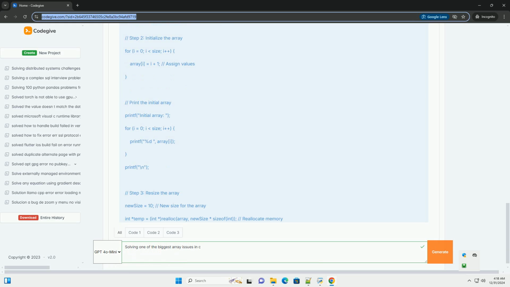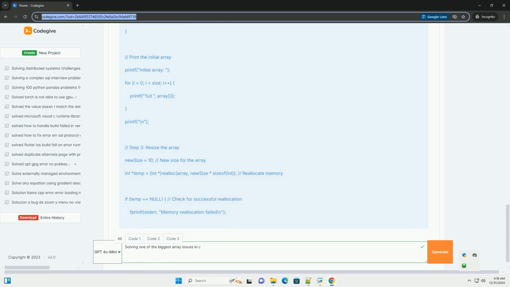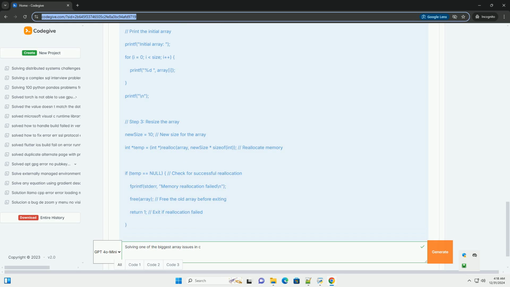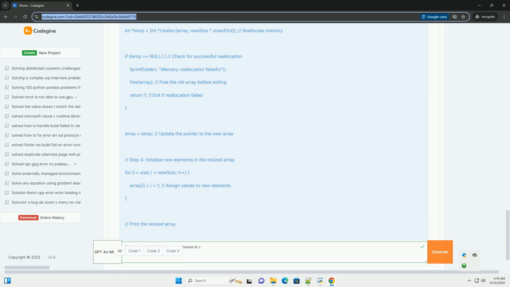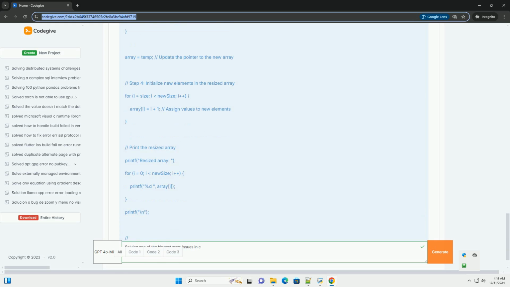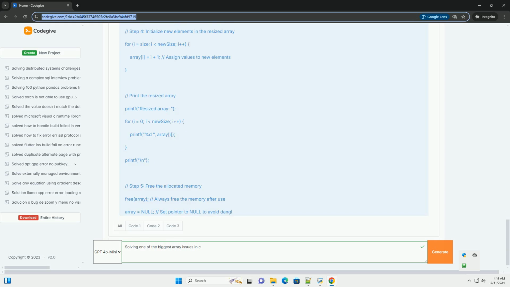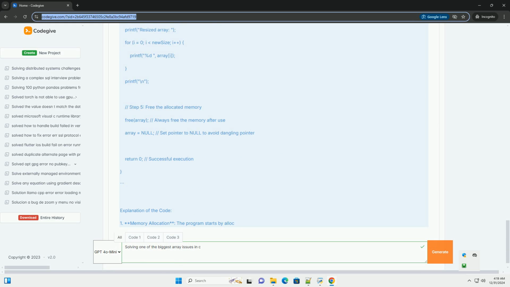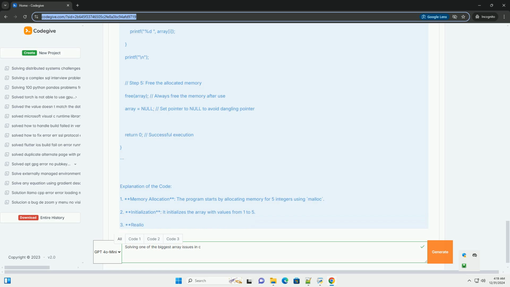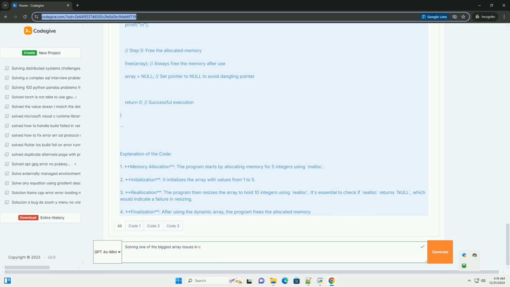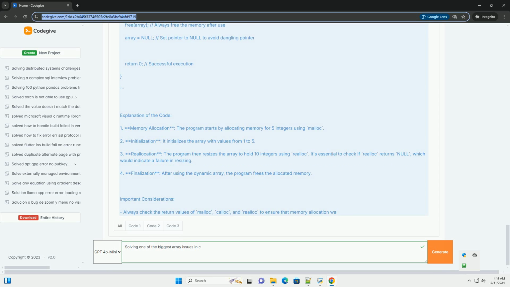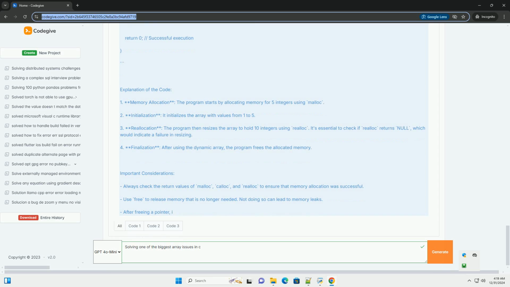Tutorial: Managing Dynamic Arrays in C. Introduction to Dynamic Arrays. Dynamic arrays allow you to create an array whose size can be determined during runtime, which is particularly useful when the size of the data is not known at compile time. In C, you can create dynamic arrays using the malloc, calloc, and realloc functions defined in the stdlib.h library.